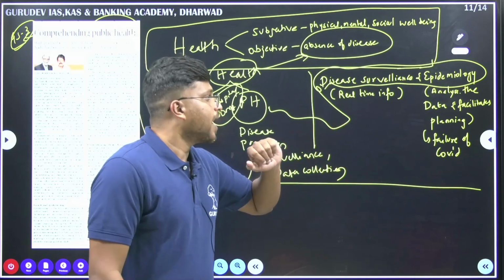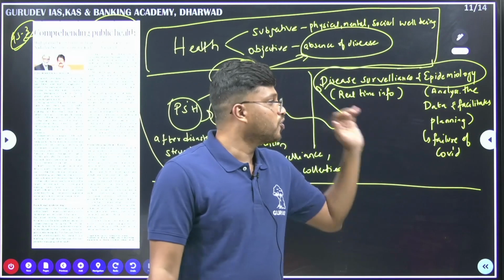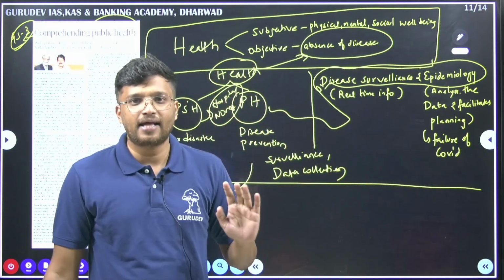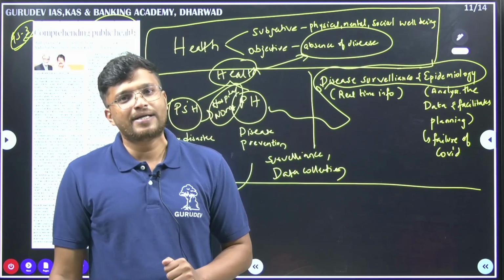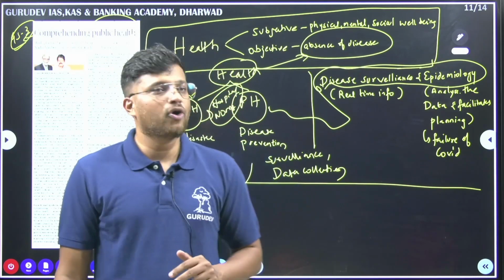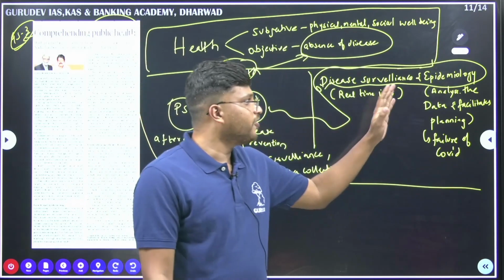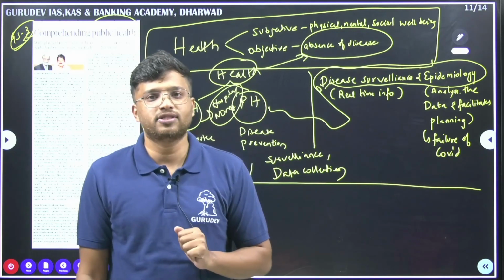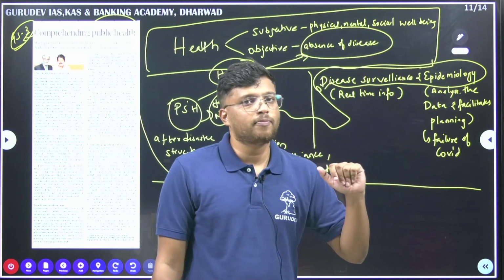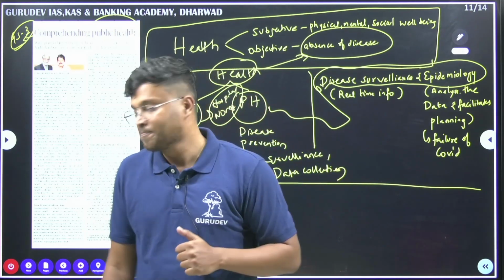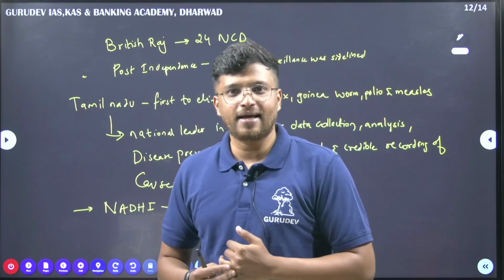Then epidemiology: it will analyze the data and facilitate planning. Whatever data is being gathered, it will analyze it and facilitate planning. See, our COVID strategy at the start failed because we were not strong in this department, that is epidemiology. If we had been aware of epidemiological aspects, if we had that strong epidemiology, then there would have been fewer deaths in COVID times.